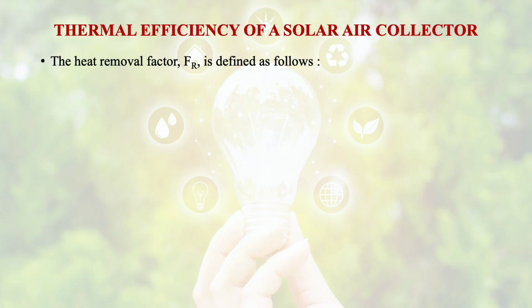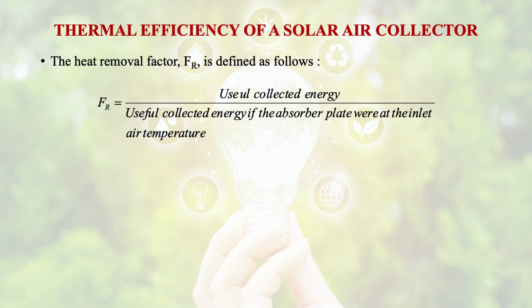The heat removal factor is the ratio of useful collected energy to the useful collected energy if the absorber plate were at the inlet air temperature. So the maximum value of the heat removal factor can be 1, that is, unity.